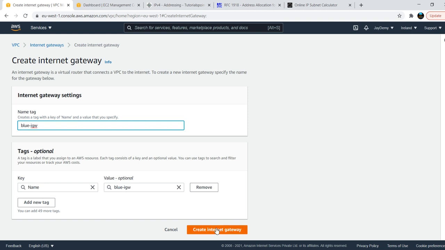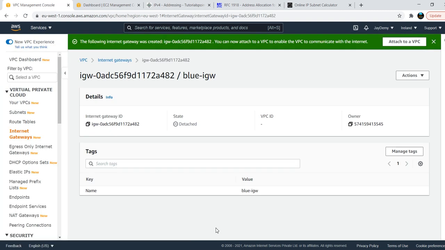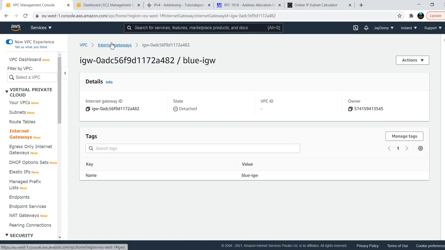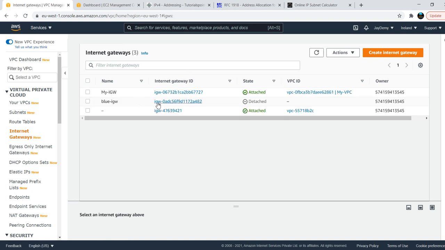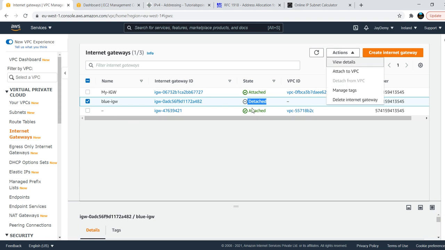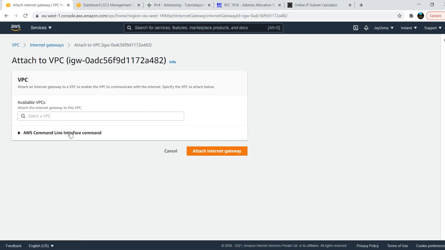IGW is nothing but internet gateway, just a short form we are giving. If you click on internet gateways again, now you have three internet gateways. One is in detached mode, that means we have not attached it to any VPC. So just go to actions, click on the particular internet gateway, and attach to VPC. Which VPC do you need to attach? I have only one VPC which is not attached to any internet gateway, so just use that one.